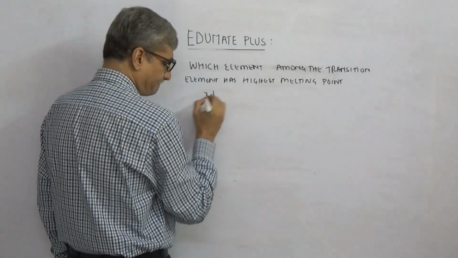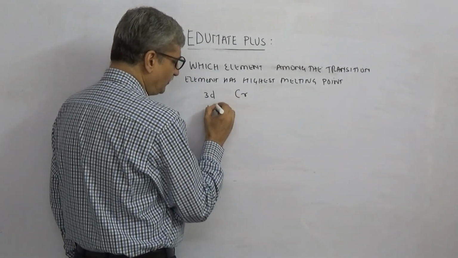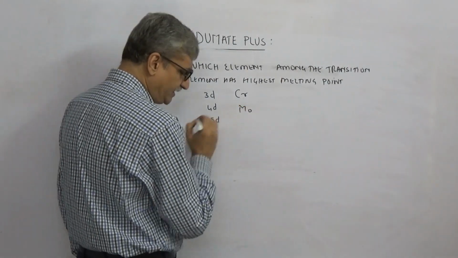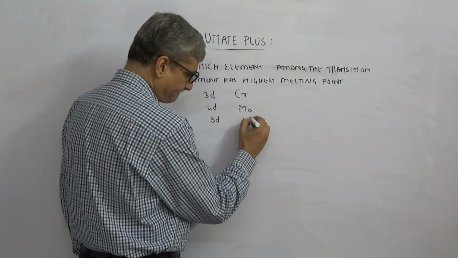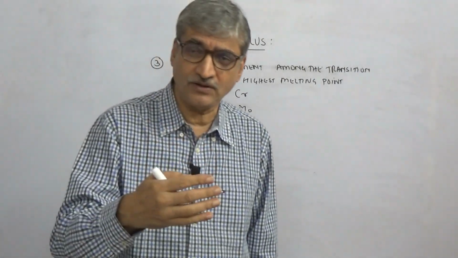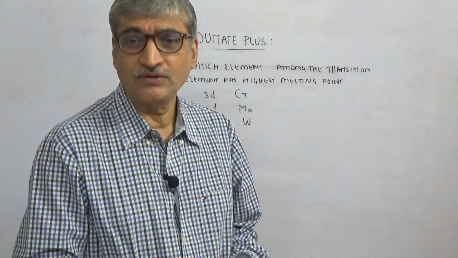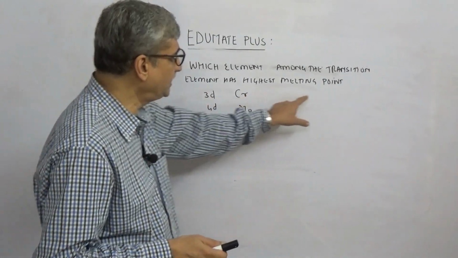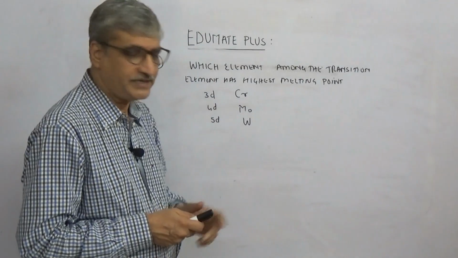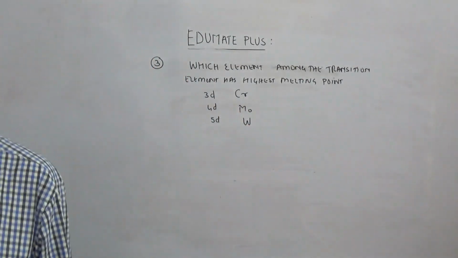This one aspect will lead to 3 multiple choice questions, because they can ask with respect to 3d, 4d or 5d. With respect to 3d, it is chromium. With respect to 4d, it is molybdenum. With respect to 5d, it will be tungsten. So this will become 3 MCQs, depending on whether the question is framed on the 3d, 4d or 5d series, and each will have 3 different distractors. Is this clear?